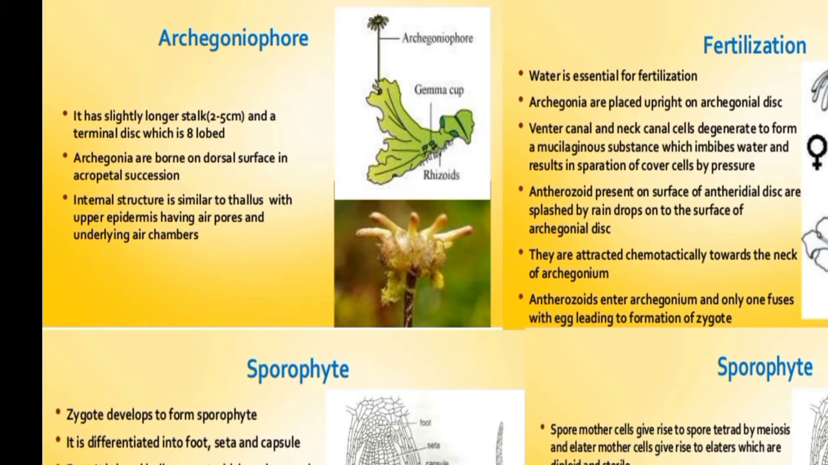Numerous female sex organs called archegonia hang downwards in the thallus. The archegonium consists of a swollen base portion known as the venter and an elongated neck portion. The venter consists of a permanent cell known as the egg cell, and the neck consists of the neck canal cells and the neck cells.